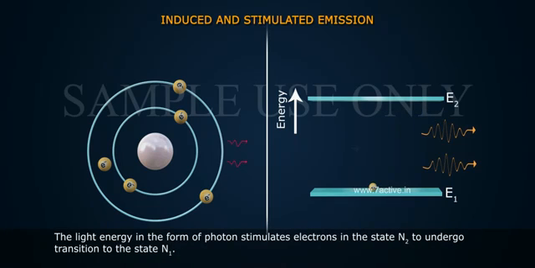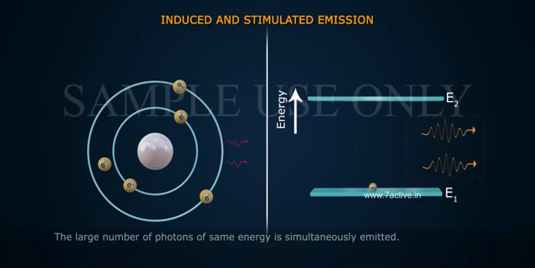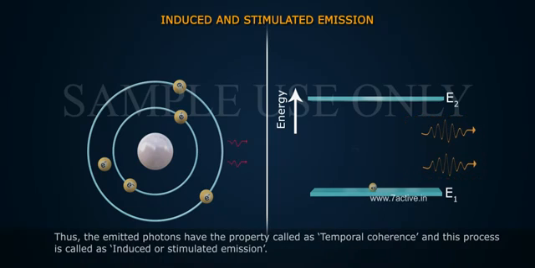The light energy in the form of photons stimulates electrons in the state N2 to undergo transition to the state N1. A large number of photons of the same energy are simultaneously emitted. Thus, the emitted photons have the property called temporal coherence, and this process is called induced or stimulated